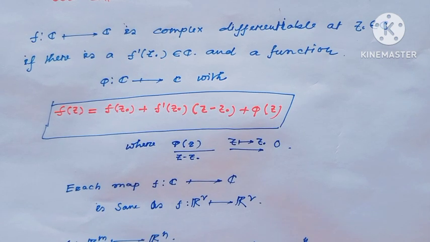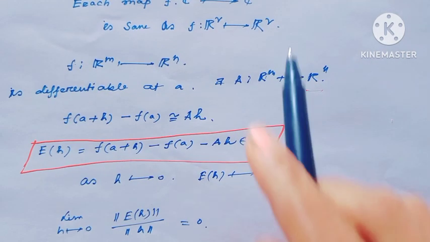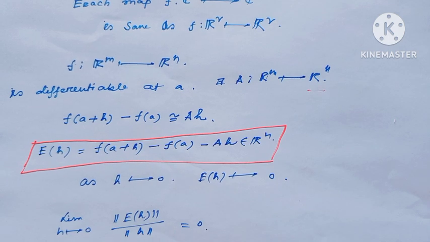This is the complex differentiability we all know.